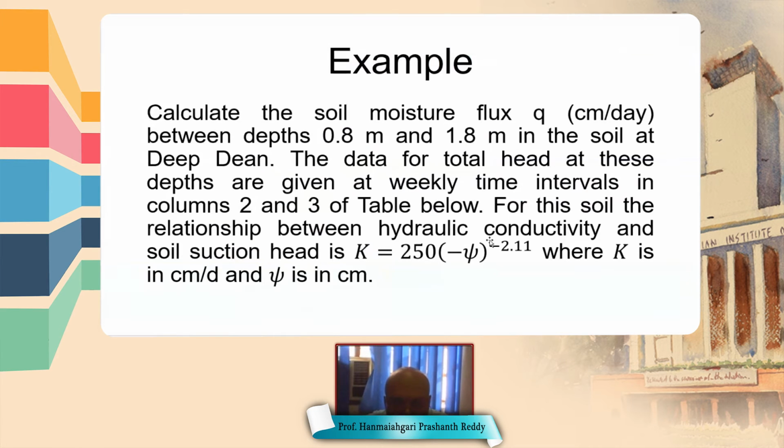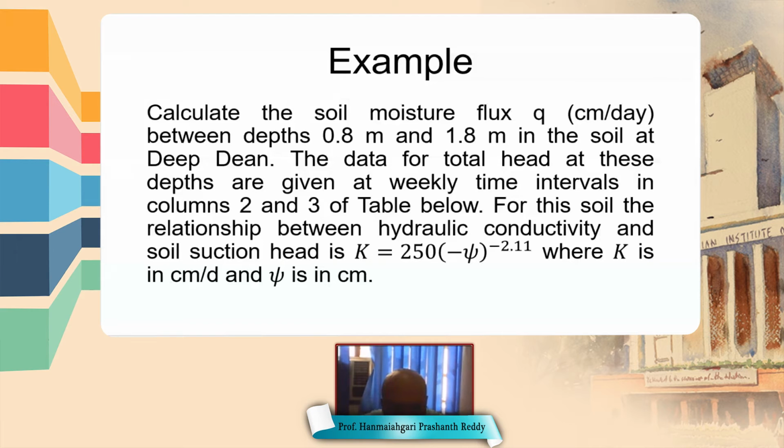So we'll do one example problem. Look at this example. Calculate the soil moisture flux Q between depths 0.8 and 1.8 meter in the soil at Deepdene. Deepdene is a location in the United Kingdom. The data for total head at these depths are given at weekly time intervals in columns 2 and 3 of the table given below. And the relation between hydraulic conductivity and soil suction head is given as K is equal to 250 times psi to the power minus 2.11, where K is in centimeter per day and psi is in centimeter.